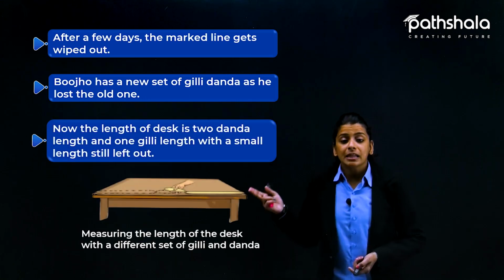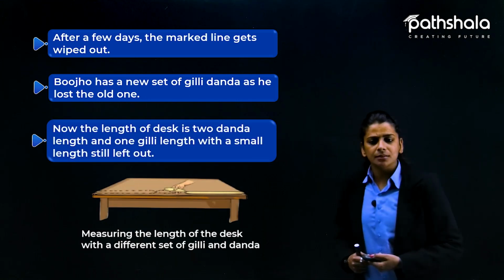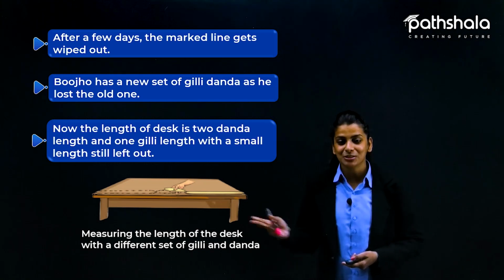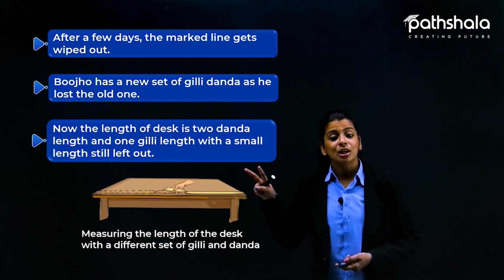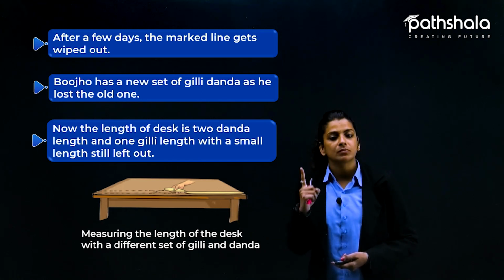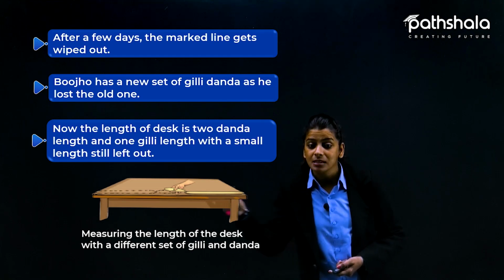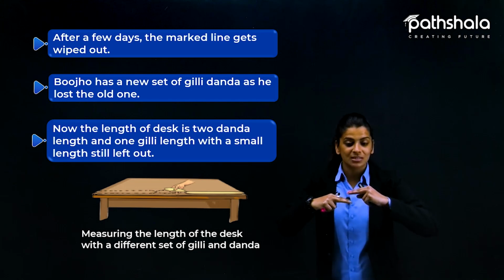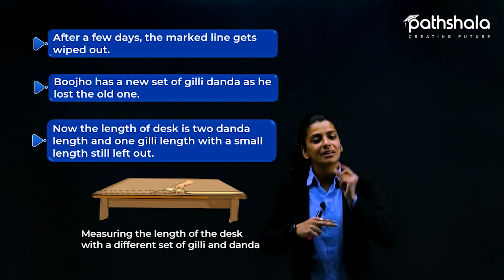Now the length of the desk is 2 danda length and 1 gilli length with a small length still left out. As you can see कि कितना है? 2 danda of length and only 1 gilli length. Also the small length is still left out as you can see कि overlap कर रही है गिल्ली. As you can see कि थोड़ी सी लेंथ फिर भी रह गई है.